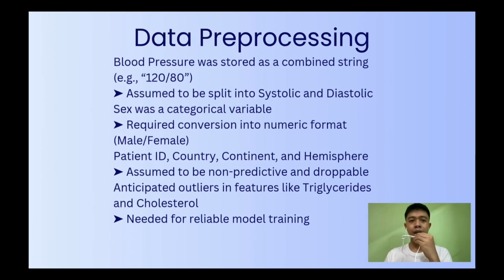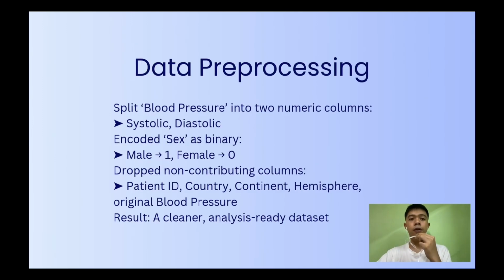Let's begin with understanding the raw data and the assumptions we made before cleaning. The dataset includes columns like blood pressure in a systolic or diastolic format, which we assumed would need to be split for meaningful analysis. The sex column is categorical and needed encoding. We also assumed that ID columns and location-based columns like country and continent would not contribute significantly to the prediction. Finally, we prepared for possible outliers in health-related variables such as triglycerides or cholesterol, which could impact model performance if left untreated. We then began cleaning and transforming the data.